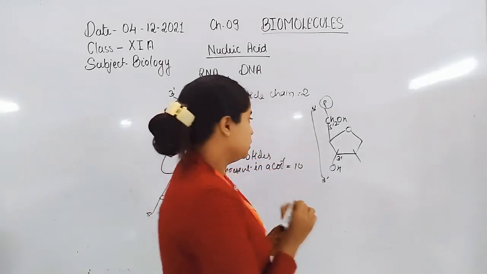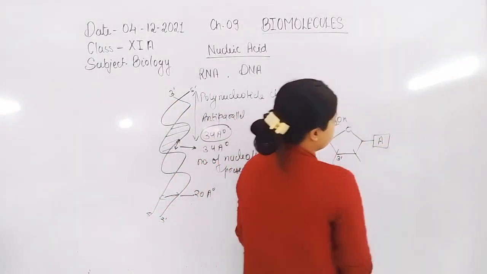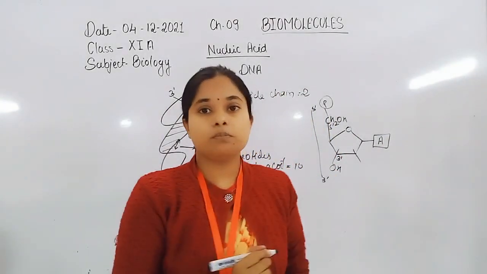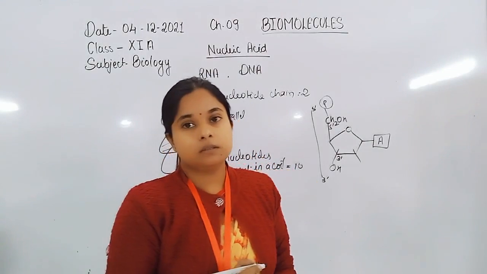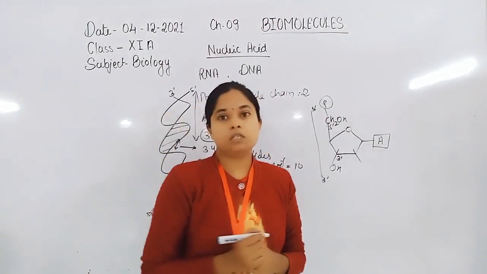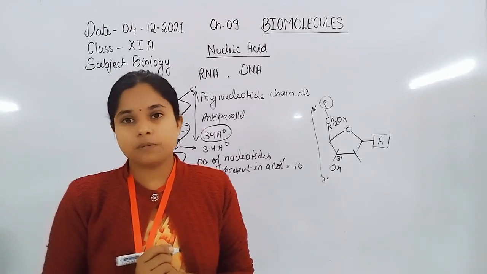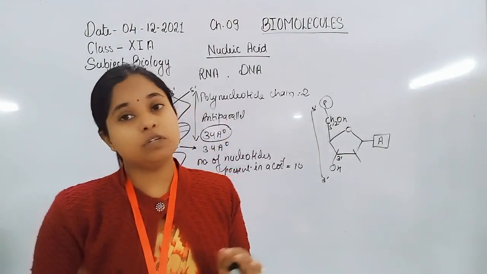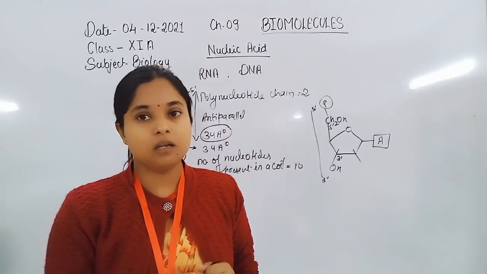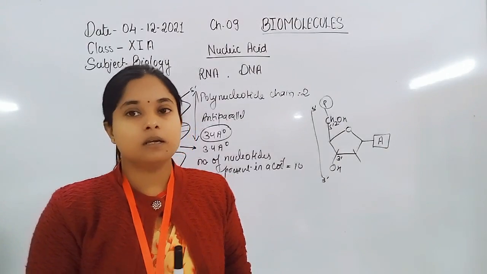For example, another strand here is adenosine. All the nitrogenous bases are included in two groups, purine and pyrimidine. Purines are adenine and guanine, and pyrimidines are thymine, uracil and cytosine.